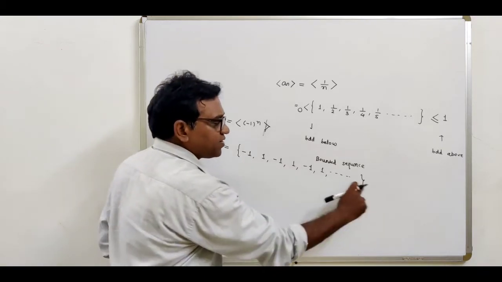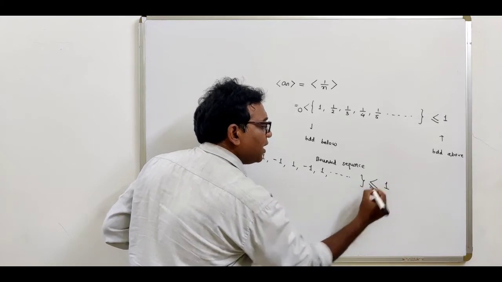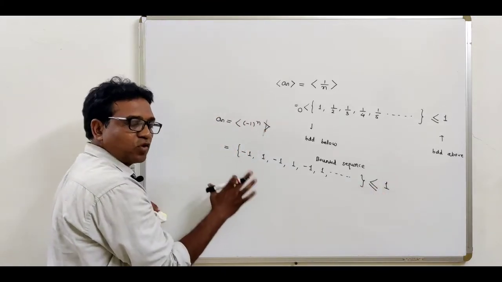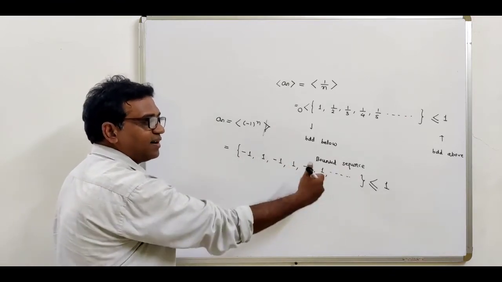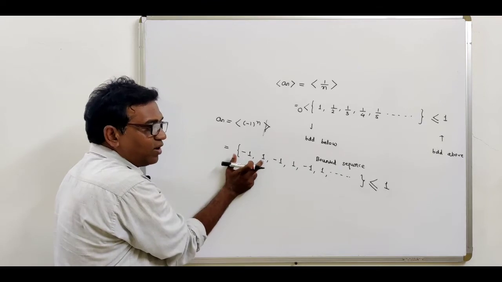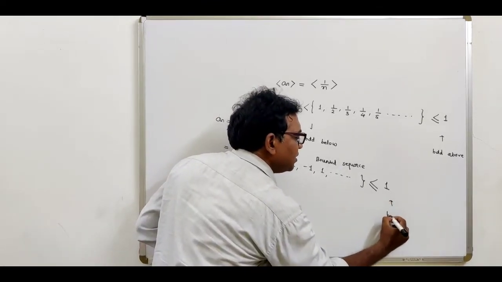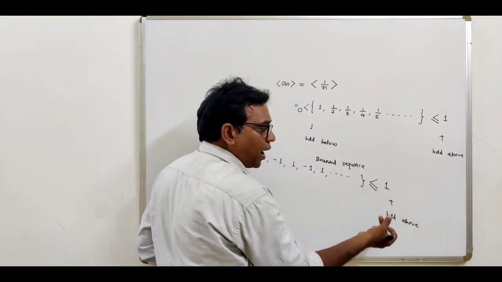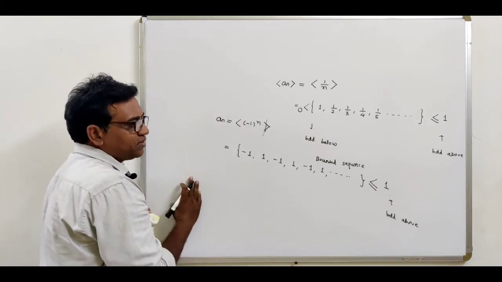Now if you observe the terms of the sequence, what is our first observation? All the terms are either less than or equal to 1. So this sequence is bounded above, by 1. What is the next observation?